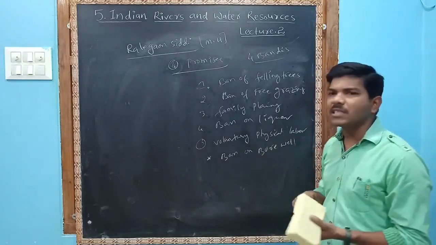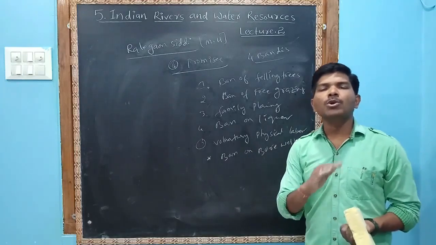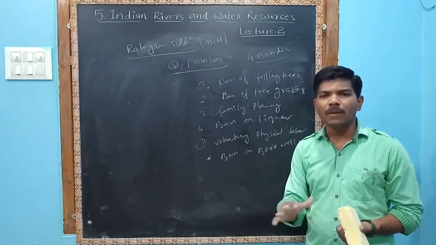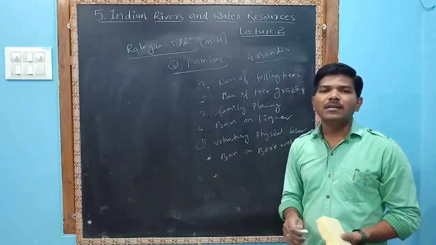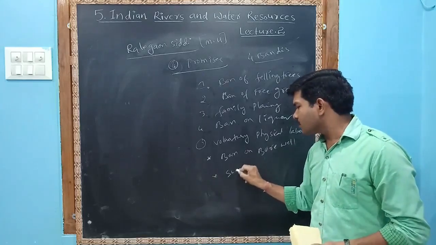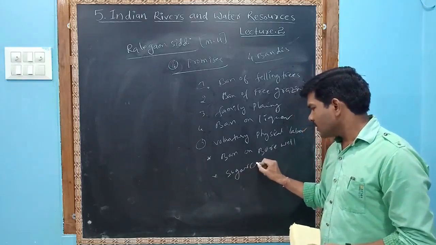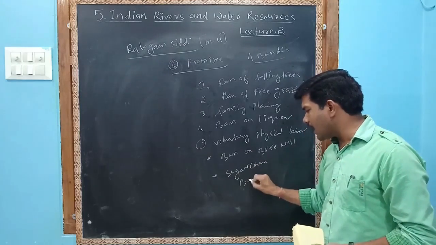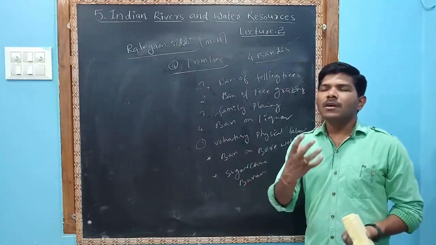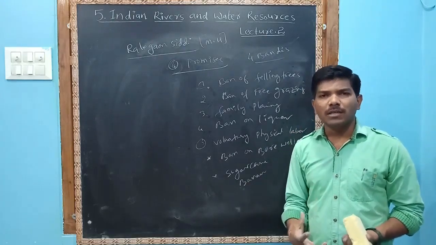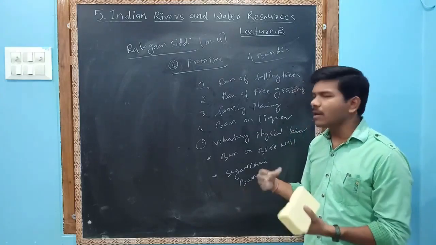The villagers decided that in our village there would be no tube wells, no need to go for borewells. They also banned crops like sugarcane, banana and paddy, the crops that consume and extract a lot of water.